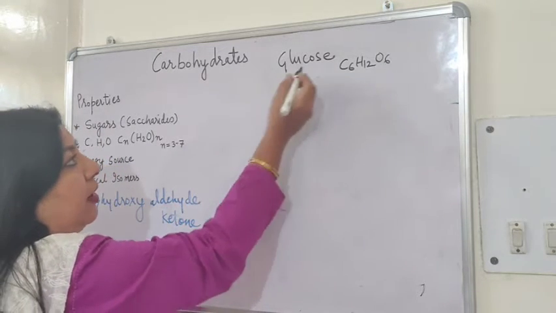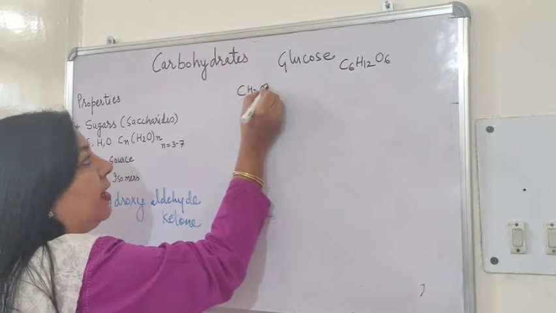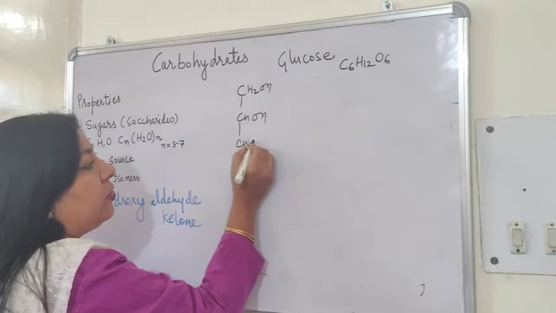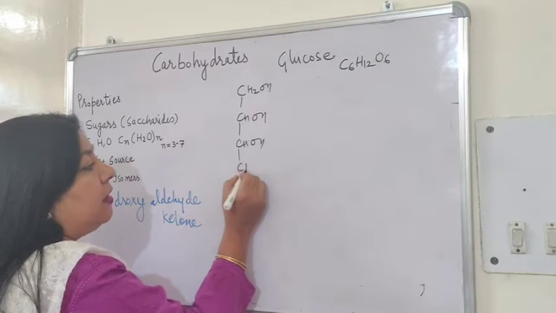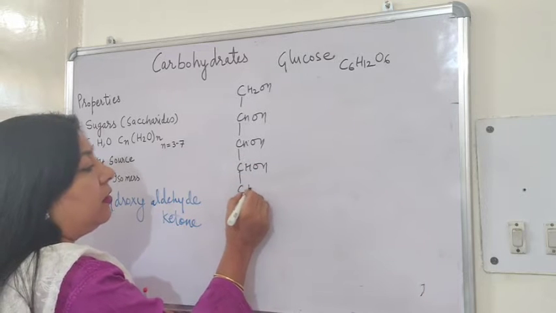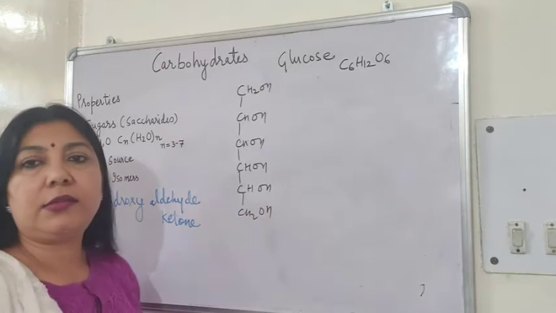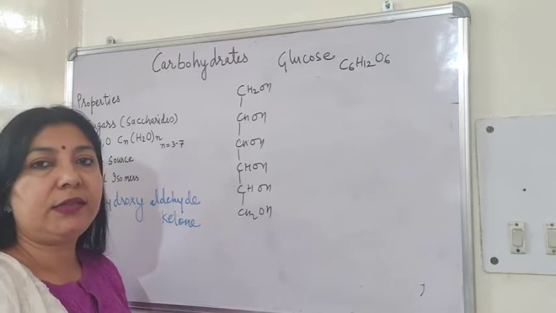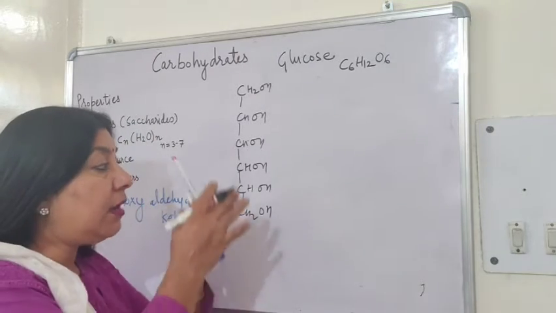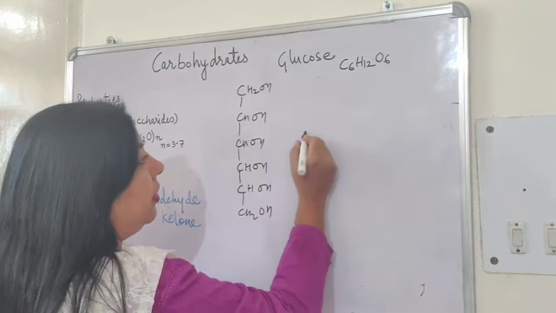So, the aliphatic structure is like this: CH2OH, CHOH, CHOH, CHOH, CHOH and CH2OH, like this. This is the aliphatic structure. But whenever it forms the bond, it is present in the cyclic form. I'll draw the structure now.